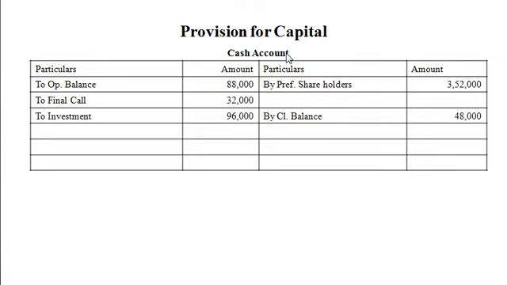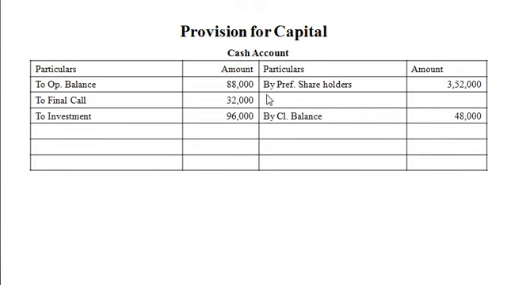Very first, in cash and bank account we will record the opening balance 88,000 on the debit side from the balance sheet. Then we have received final call money on 7% redeemable preference shares. So our entry was cash and bank account debit to final call account 32,000. Further, we have sold investment for rupees 96,000. So our accounting entry for sale of investment is cash and bank account debit to investment account 96,000.